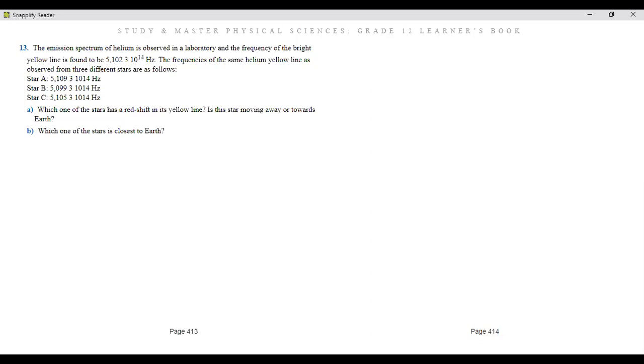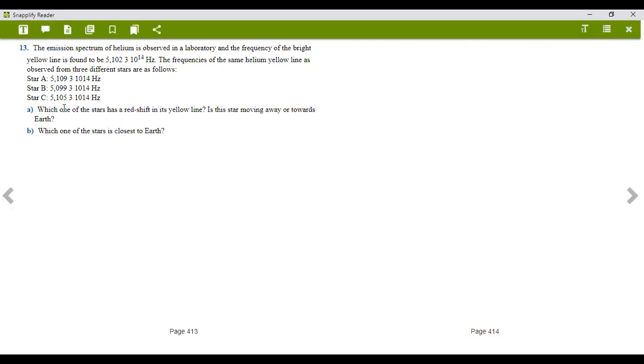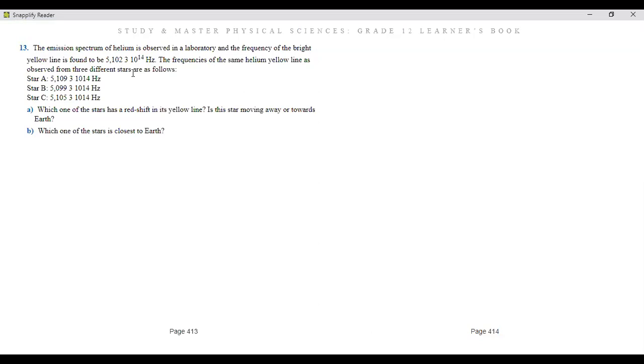Okay. So this one is our Earth, and these ones are our stars, right? So this is Earth because the laboratory is obviously on our planet. Now they want to know which one of the stars has redshifted. A redshifted star would be the one that is the furthest of all the stars, because anything that redshifts is what moves away. Okay, so the light spectrum shifts because it's moving away from the source.